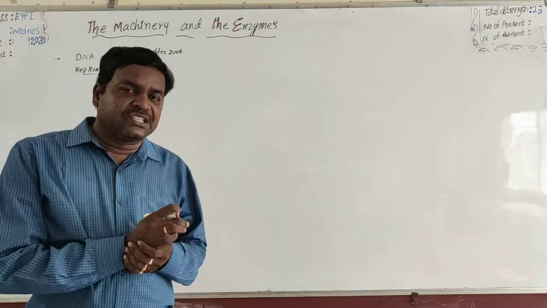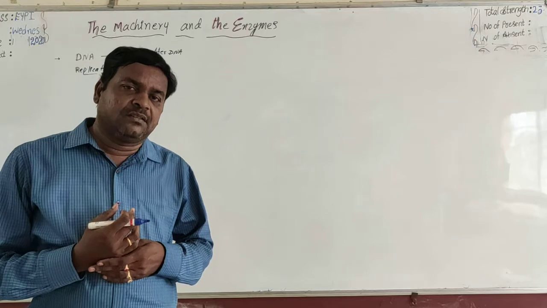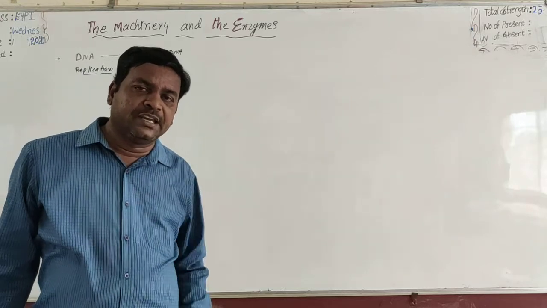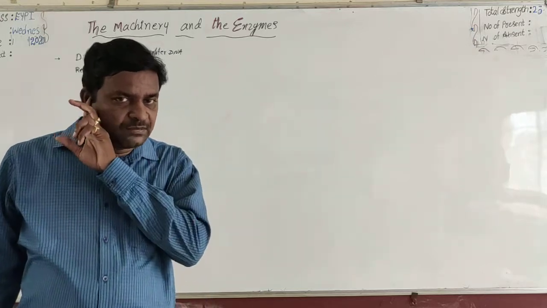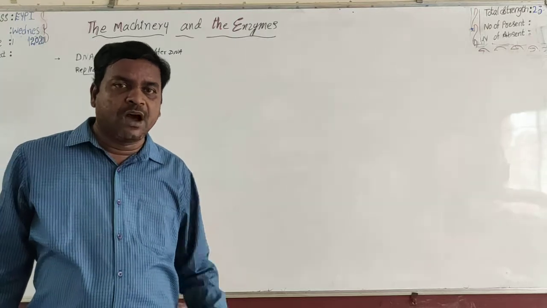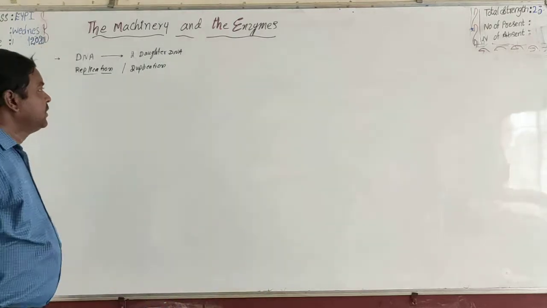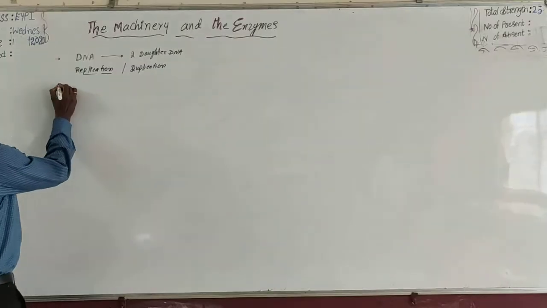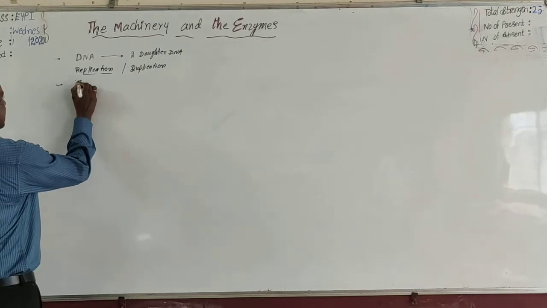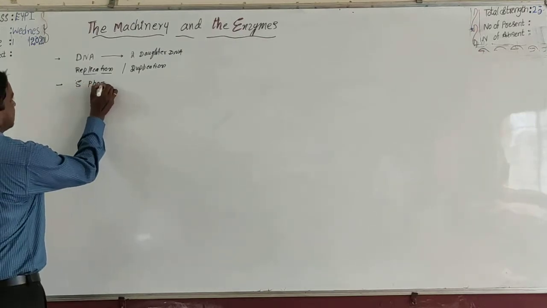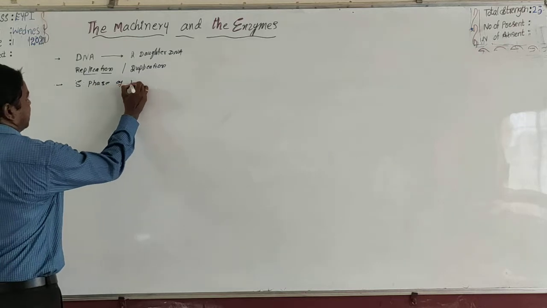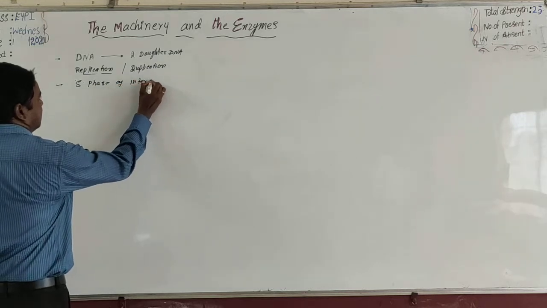The multiplication of one parent DNA into two daughter DNA molecules is called replication or duplication. Generally, this replication takes place in the S phase of interphase.